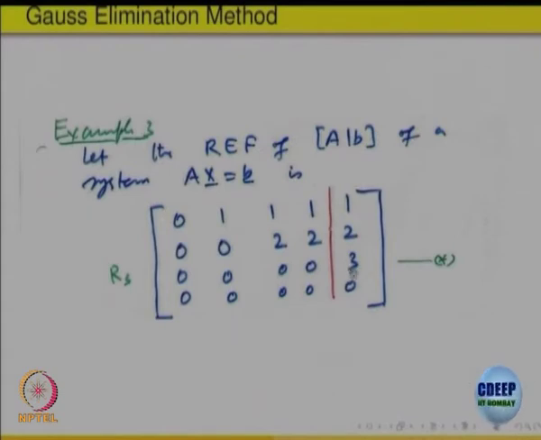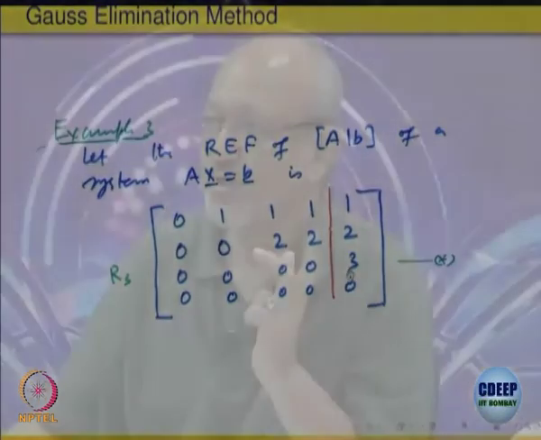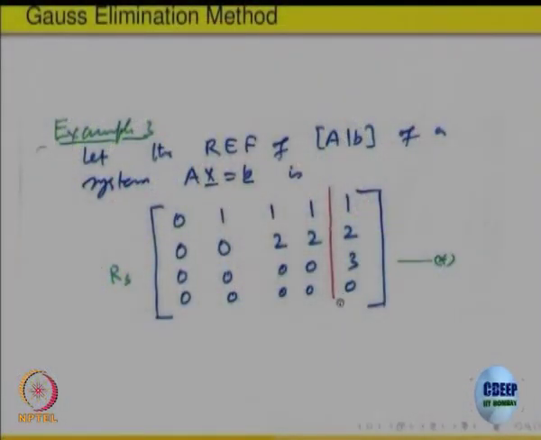So, if the augmented matrix, when A is reduced to row echelon form, has a row where all the elements in A are 0, but the corresponding B is not 0, right, then the system cannot have a solution. That was the inconsistency I wrote in the beginning itself: all the c_ij's are 0, but b_r is not equal to 0, right. So, that gives you an inconsistency. This is the way you will spot an inconsistency. So, 3 possibilities arise. One, the number of pivots R is strictly less than n, the number of variables, then n minus R variables will get arbitrary values and the remaining R will be determined in terms of these n minus R.